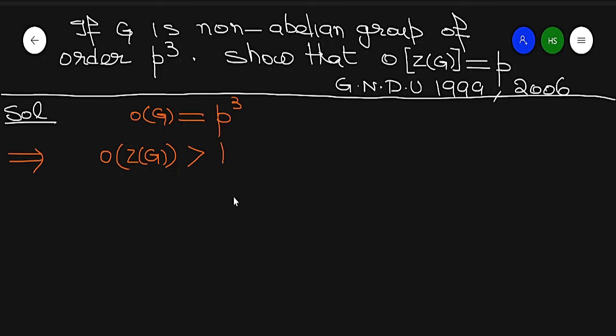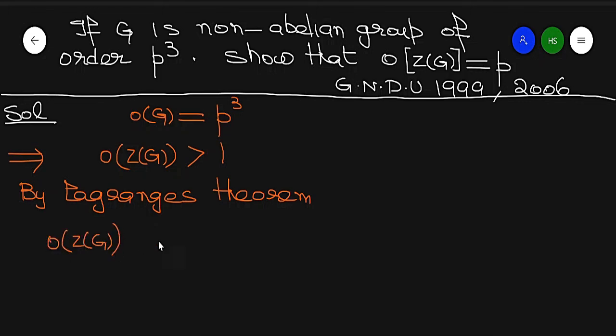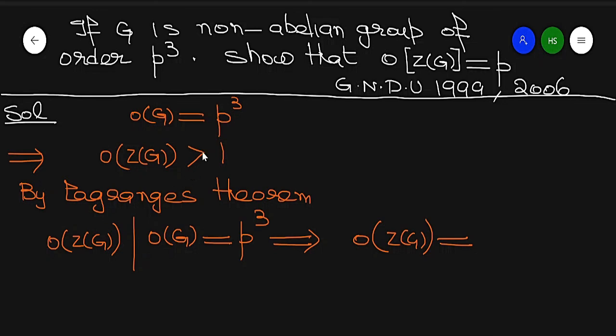Here Z(G) is the center of G. By Lagrange's theorem, since the center of G is a subgroup of G, the order of the center of G divides the order of G, which is P cube.